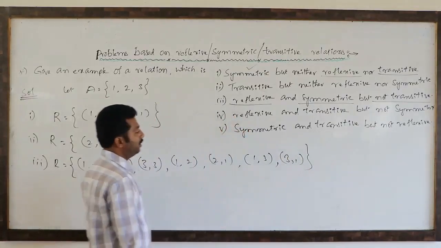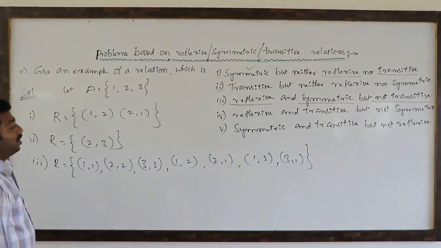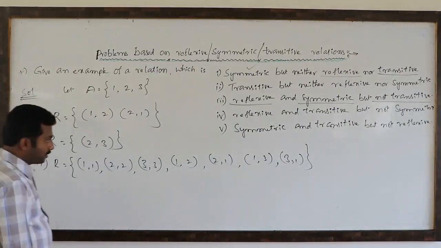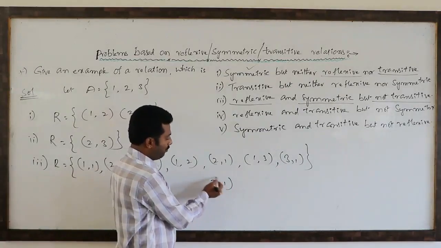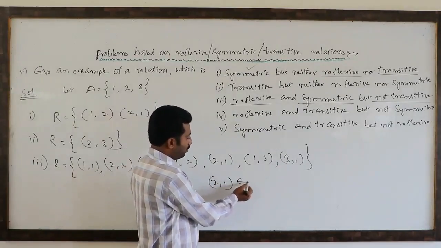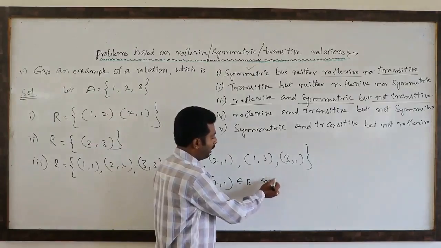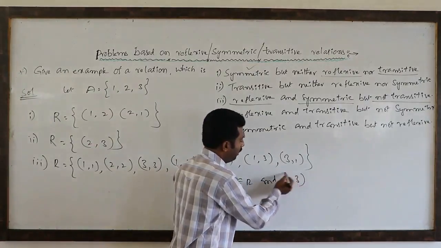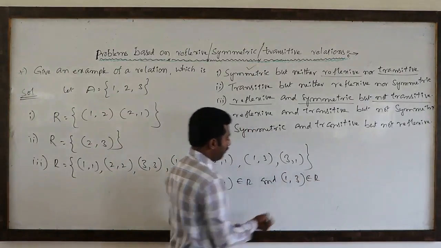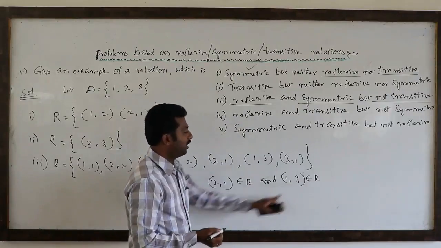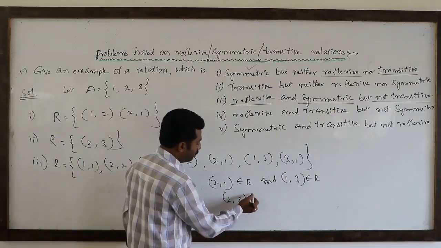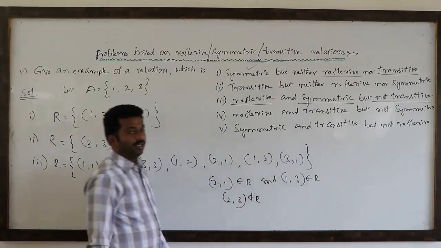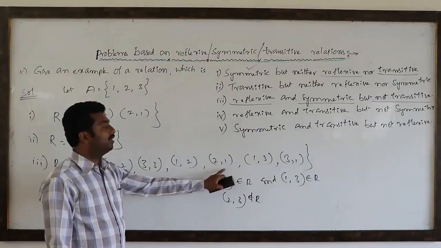Now you observe, this is not transitive, because (2, 1) belongs to capital R and (1, 3) also belongs to capital R, but (2, 3) does not belong to capital R. Therefore, capital R is not transitive.